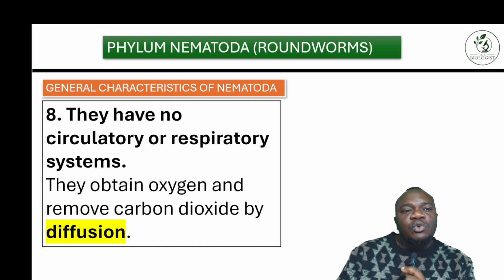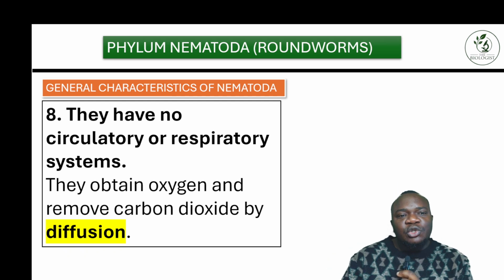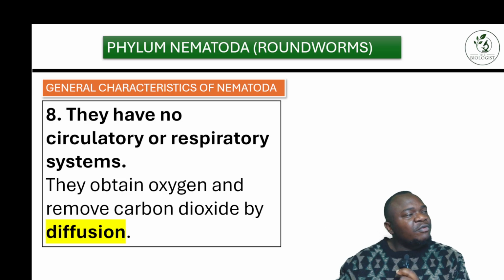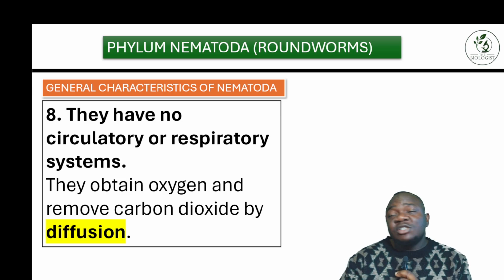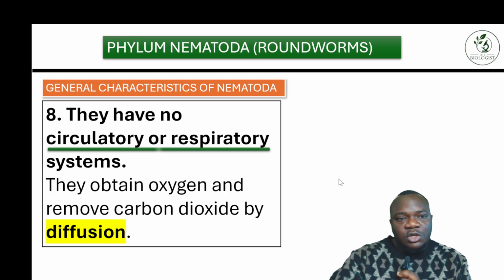Okay, they have no circulatory or respiratory system. So they obtain oxygen and remove carbon dioxide through the process of diffusion. And this is the next topic we're going to deal with when I'm done with classification, that is osmosis and diffusion, the cell and its environment. That's a very interesting topic we're going to deal with.